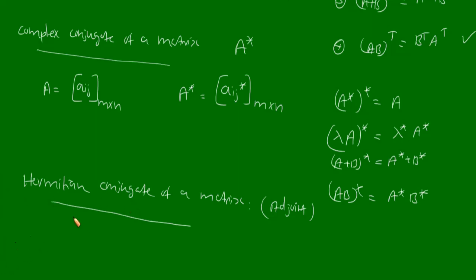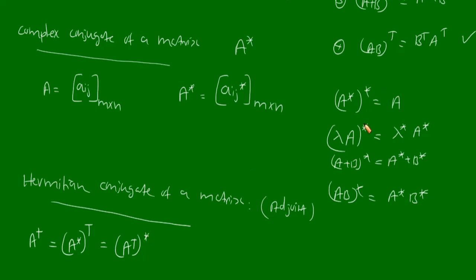We symbolically represent the Hermitian conjugate by a dagger. So A dagger will be the transpose of the complex conjugate, that is A star whole transpose, or equivalently the complex conjugate of its transpose, so A transpose whole complex conjugate. So that is the Hermitian conjugate.